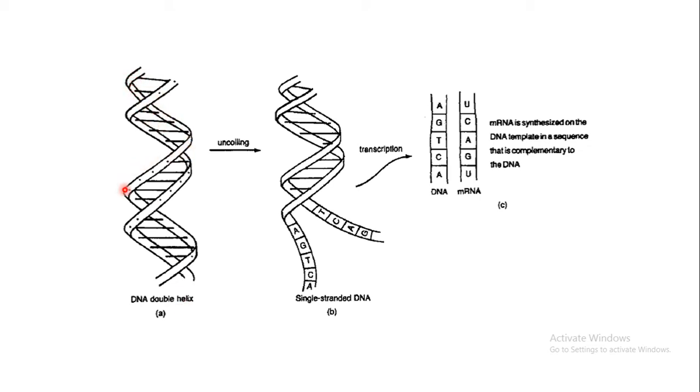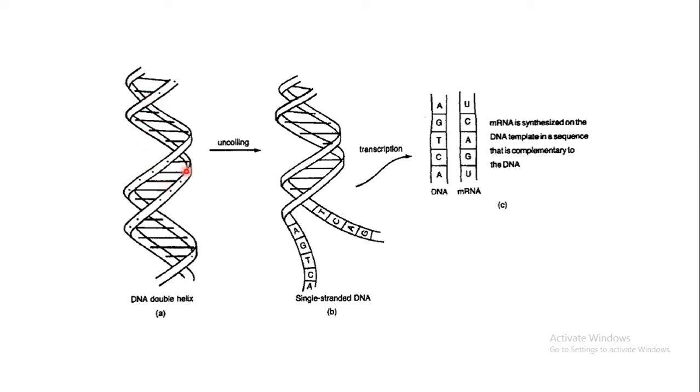This is the first strand and this is the second strand. Both of these contain base pairs, that is purines and pyrimidines. So if A is present on this particular strand, T will be present opposite it. These horizontal lines indicate the base pairs.